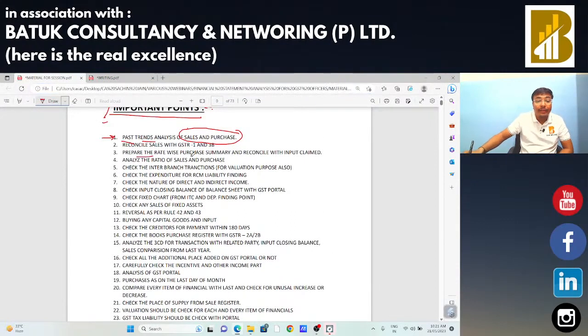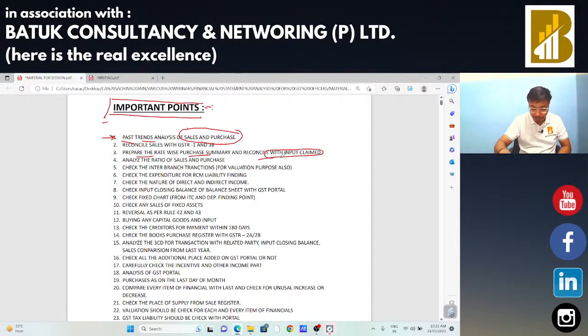Sir, prepare the rate wise purchase summary and reconcile with input claimed. That means whatever accounting software is used by the assessee, you need to demand the rate wise purchase summary. Suppose he has given the rate wise purchase summary generated from the software in a PDF file. In that case, from that summary you just need to total the purchases and compare them with the purchases mentioned in the financial statement under the trading account, under the purchases tab.